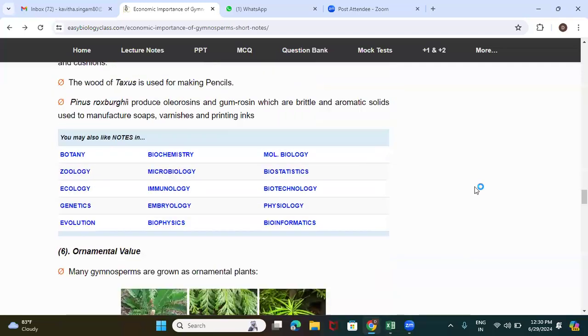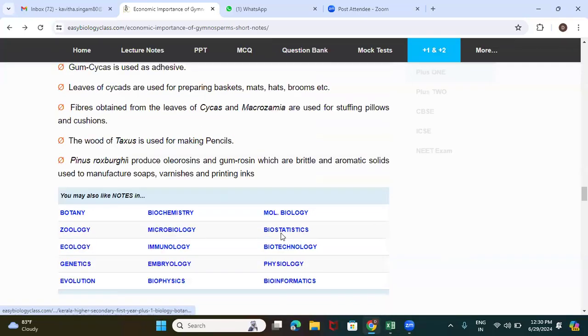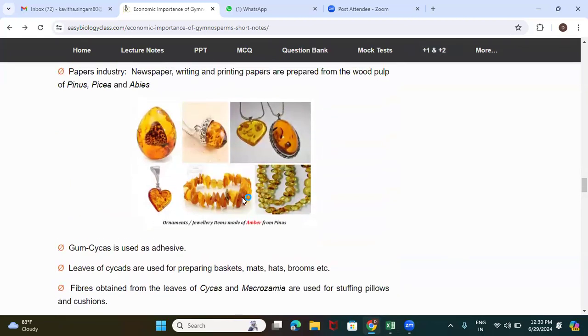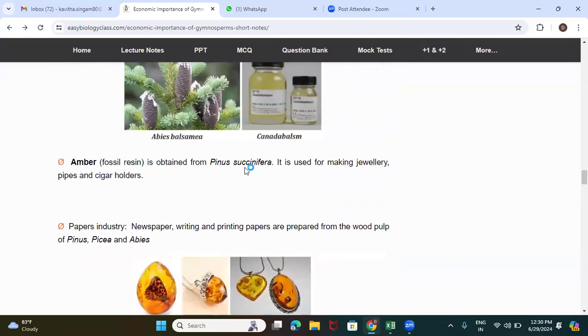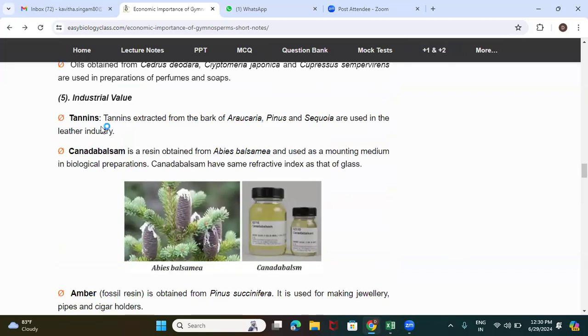So next, this is about the industrial value. Let's have a glance at these industrial values again. First, the secondary metabolites, the tannins, obtained from the bark of Araucaria, Pinus, etc. And the Canada balsam, which is used for biological preparations in our labs, is prepared from Abies balsamea.